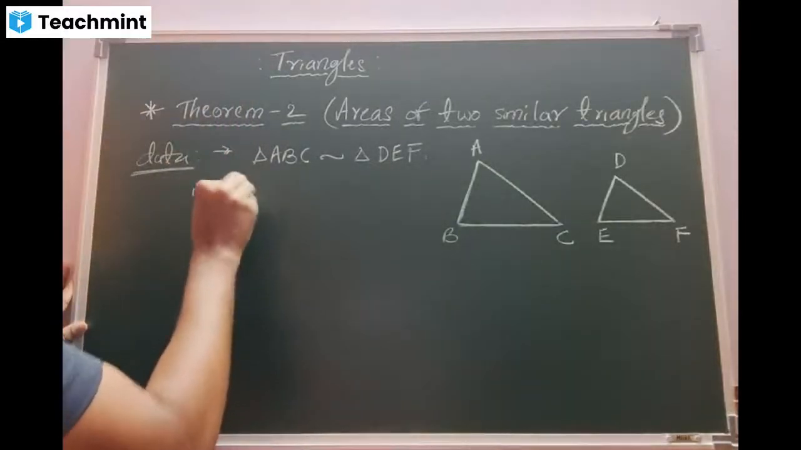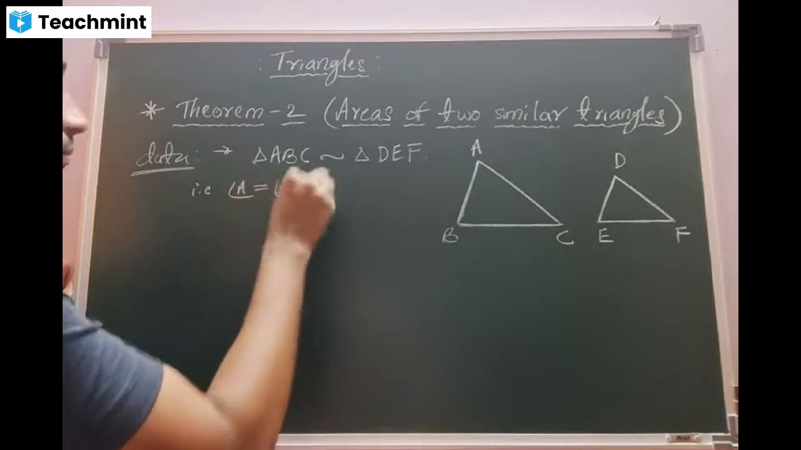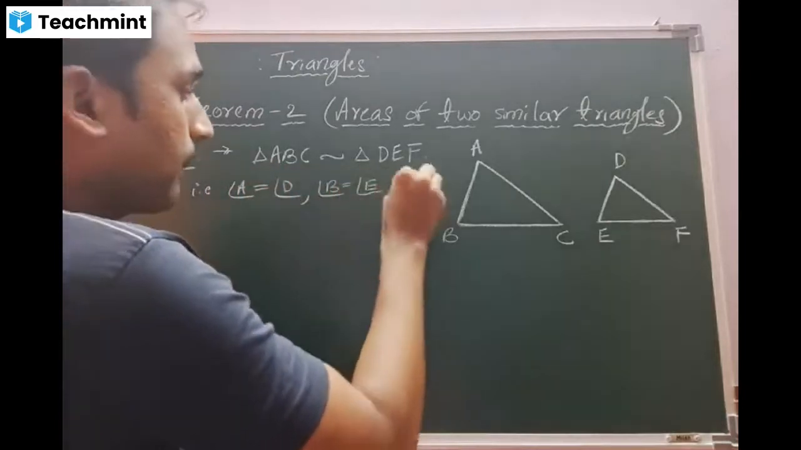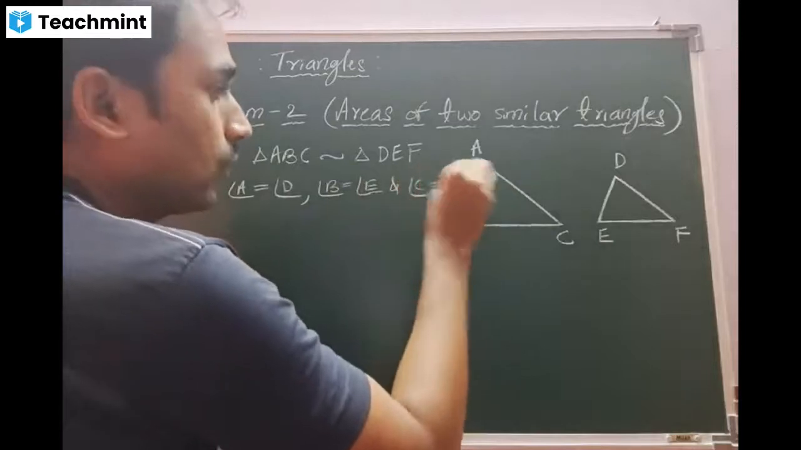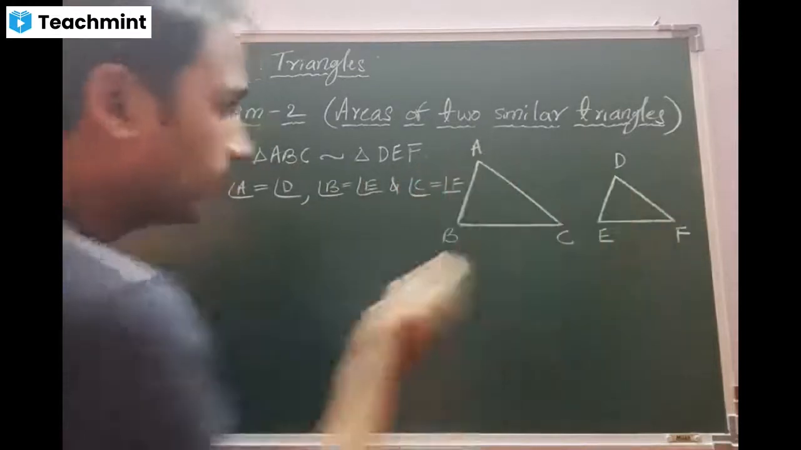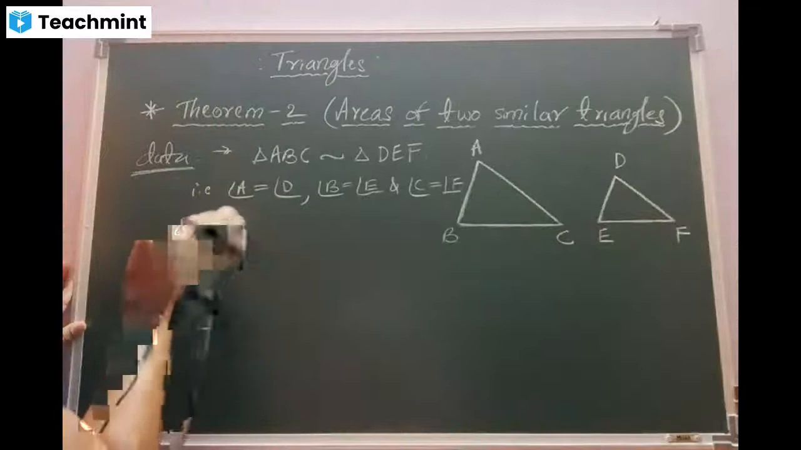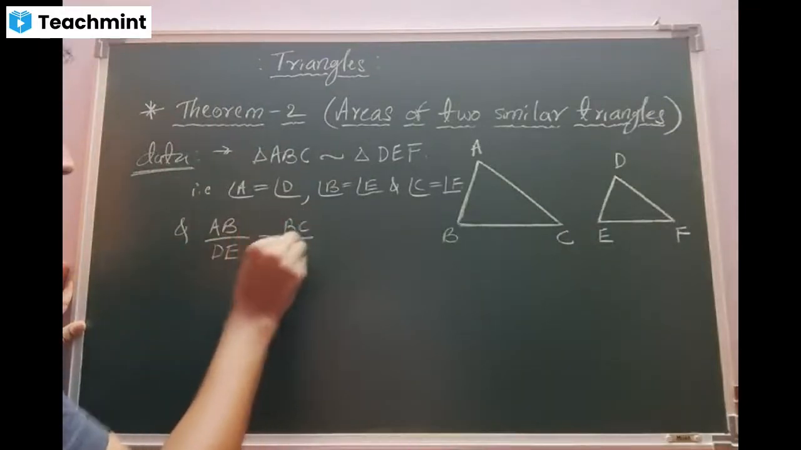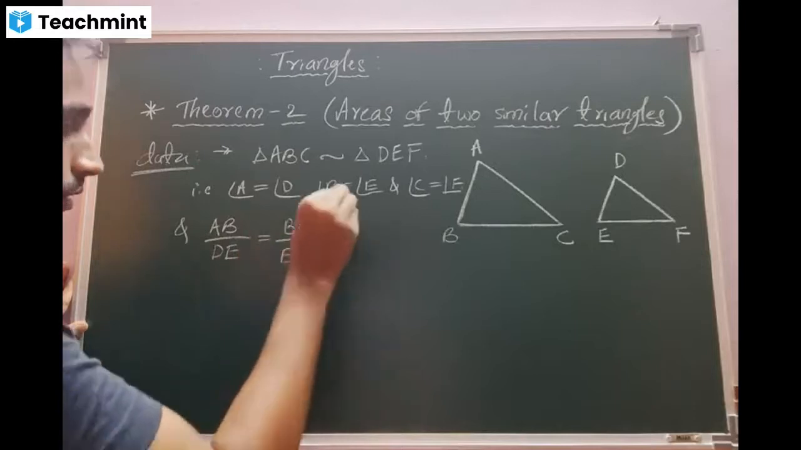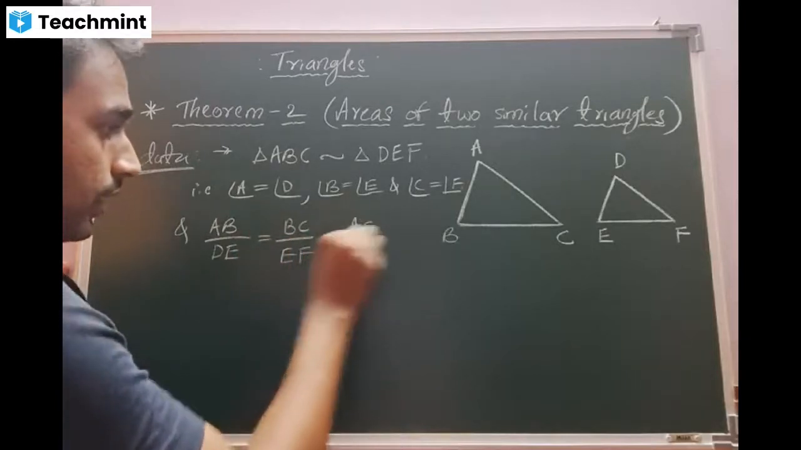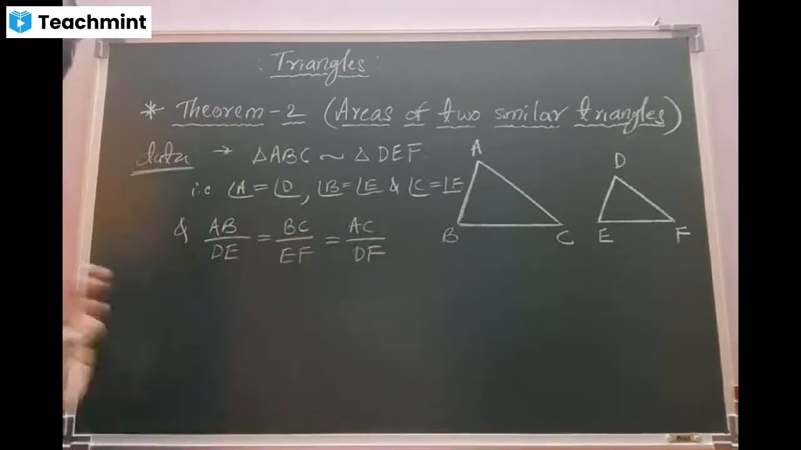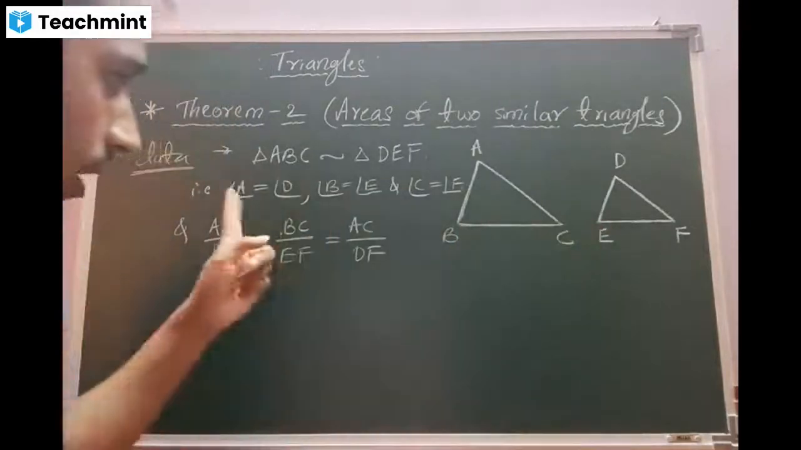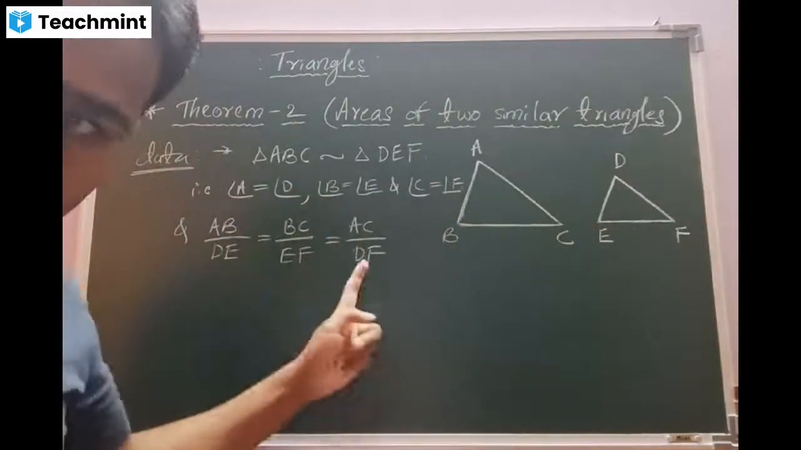So let me write, sir. Angle A is equal to angle D, B is equal to E, and C is equal to F. This is one thing. And AB by DE equal to BC by EF is equal to AC by DF. Yes, I used the definition, beta. These are similar. So condition number one, condition number two. Clear?